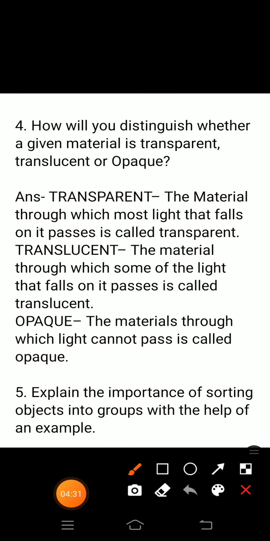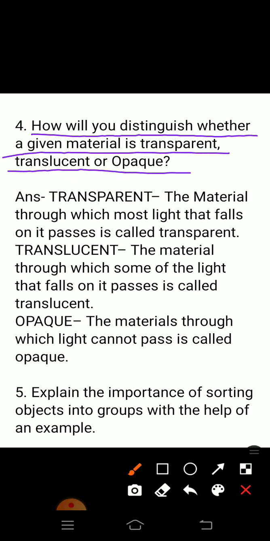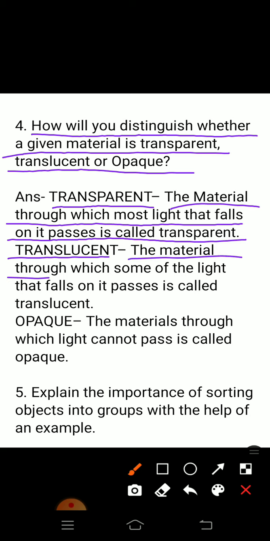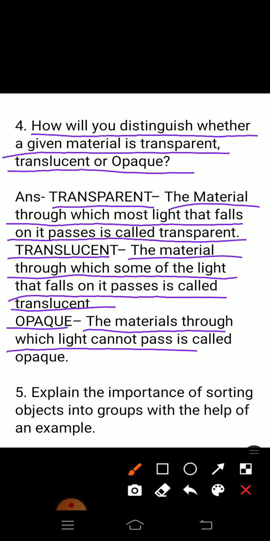Question number 4, how will you distinguish whether a given material is transparent, translucent or opaque? Answer, transparent: the material through which most of the light that falls on it passes is called transparent. Translucent: the material through which some of the light that falls on it passes is called translucent. Opaque: the material through which light cannot pass is called opaque.